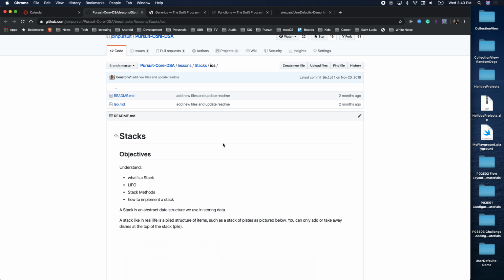Great. So we know last in, first out. Remember that. A stack is last in, first out. When we come to a queue, we'll see what that looks like. The methods we'll be implementing are push, add, pop, remove, and peek. What is at the top of the stack? A useful function: is it empty? Is this stack empty? Can I pop from it? You need to see if it's empty before you remove. If you remove from an empty stack, boom, your app crashes if you don't check first. So that's very important.